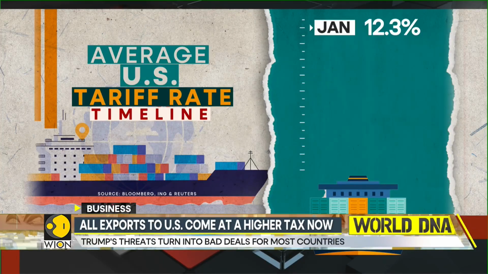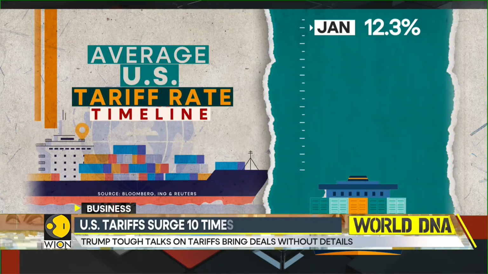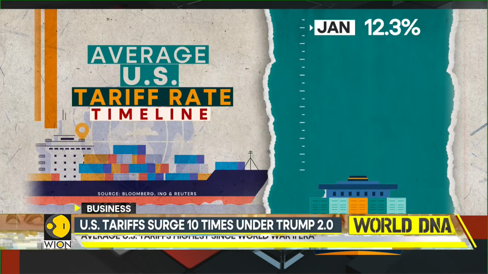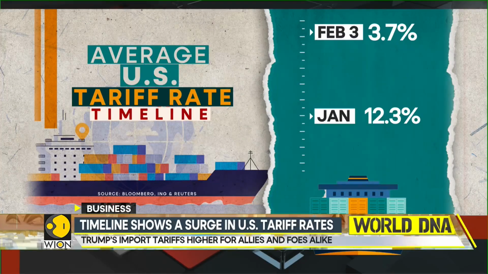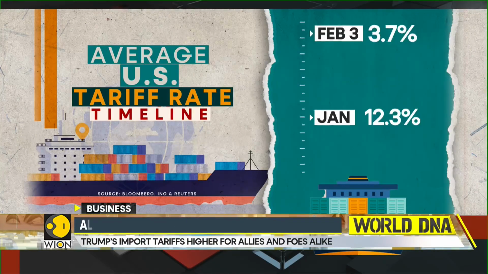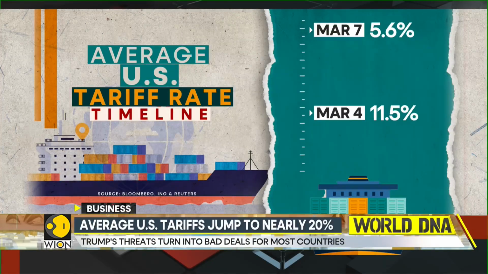Before Trump took office, the average U.S. rate was about 2.3%. On February 1st, Trump imposed a 25% tariff on goods from Canada and Mexico and a 10% tariff on goods from China. That pushed the average import taxes to 3.7% for the month. In March, the tax rate surged to 11.5% after Trump doubled tariffs on China and imposed a blanket 25% on Canada and Mexico.